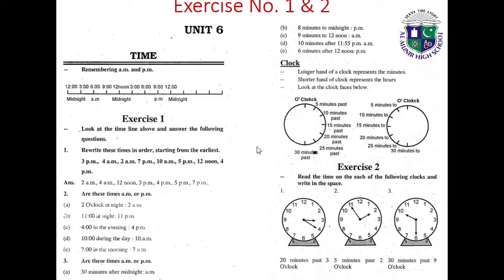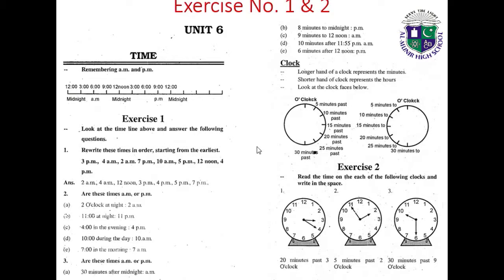Are these times AM or PM? 30 minutes after midnight, AM. 8 minutes to midnight, PM. 9 minutes to 12 noon, AM. 10 minutes after 11:55 PM, AM. 6 minutes after 12 noon equals PM.